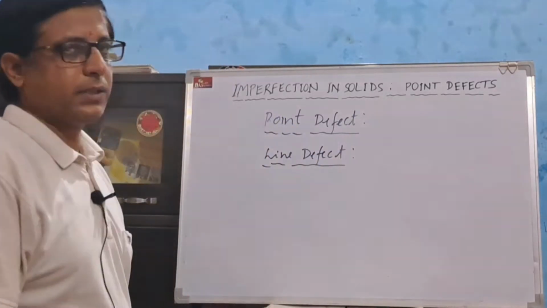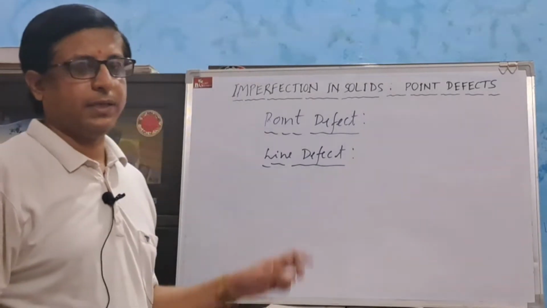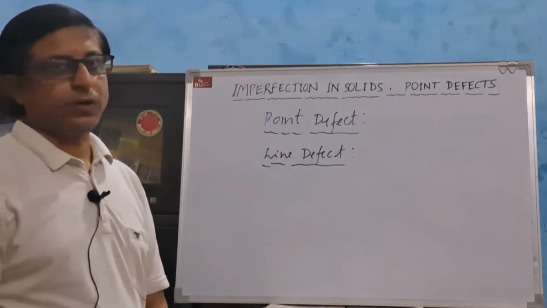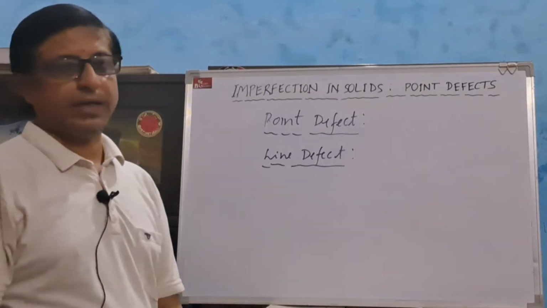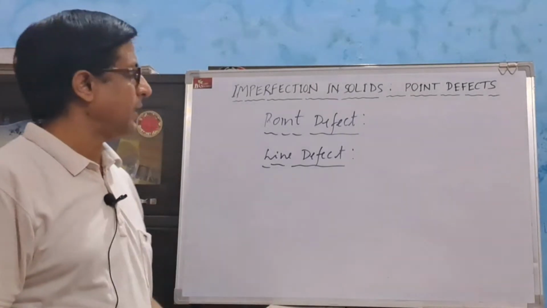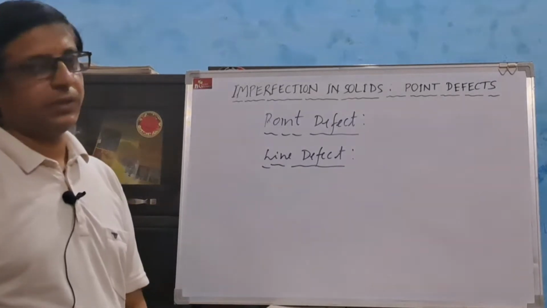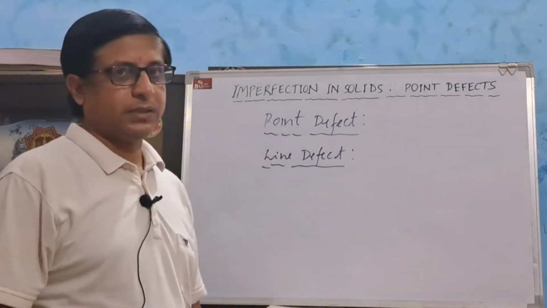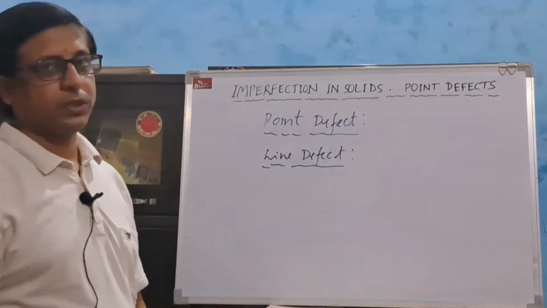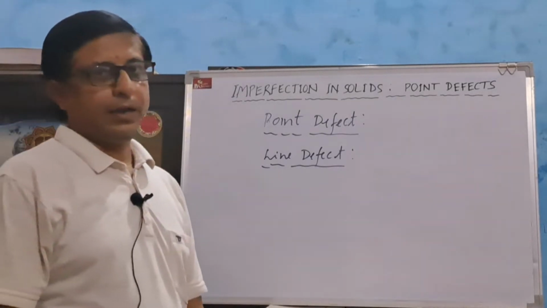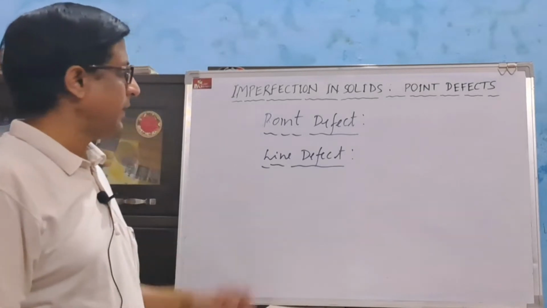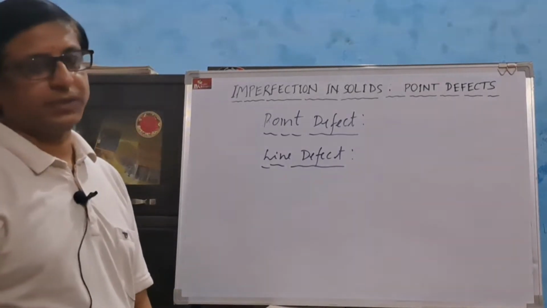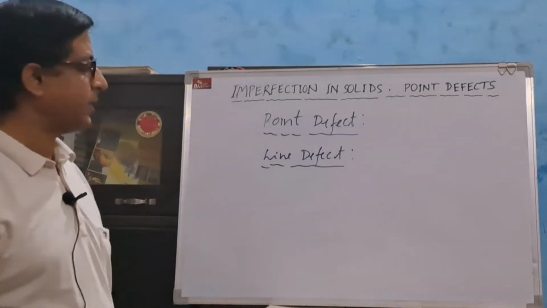If in case of a crystalline solid there are deviations from ideal position around a lattice point or atom, then this is called point defect. But if there is deviation from ideal position along a line of lattice points, then this is called line defect.